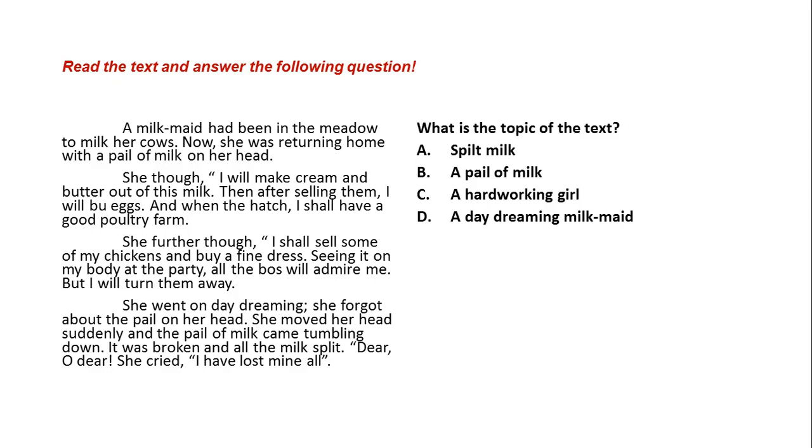So, overall, the text tells about the milkmaid who won't go to the party, to admire every boy. But finally, the milk comes tumbling down, yeah? So the answer is A, the daydreaming made.